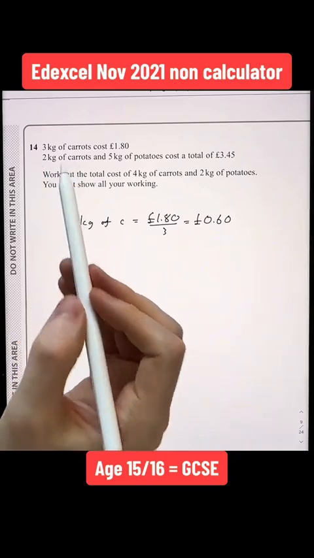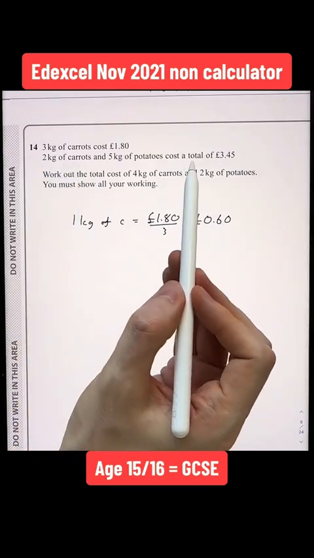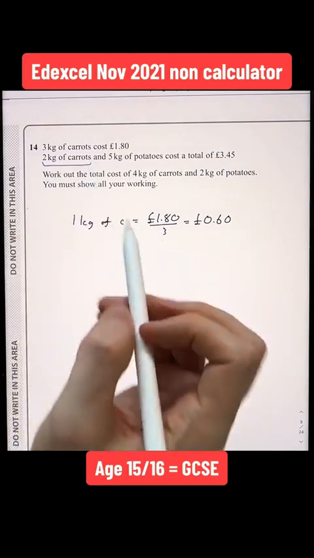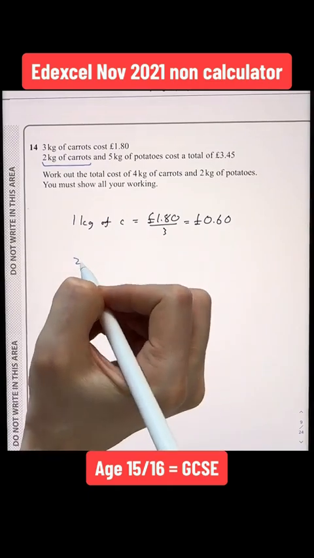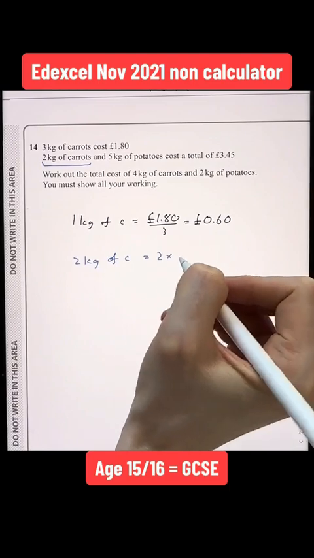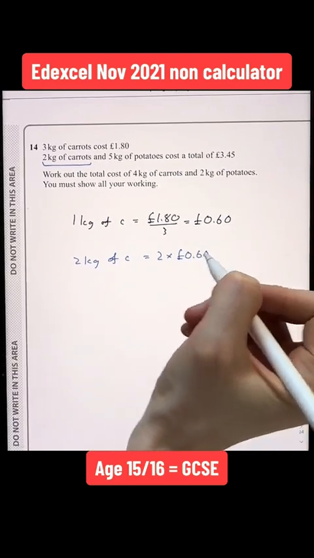I now know 2 kilograms of carrots and 5 kilograms of potatoes has a total cost of £3.45. Well, 2 kilograms of carrots, as I know 1 kilogram of carrots costs 60 pence, is going to be 2 times 60 pence. And 2 times 60 pence will give us £1.20.